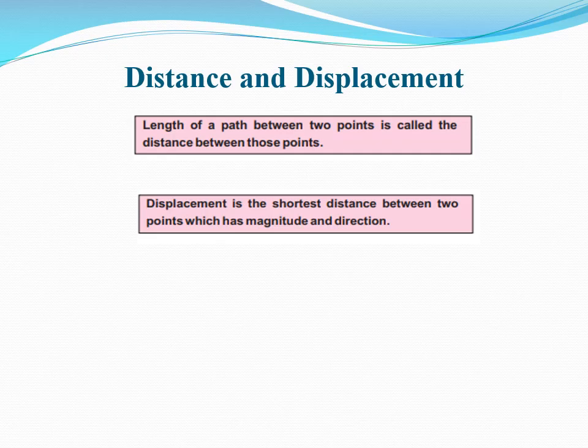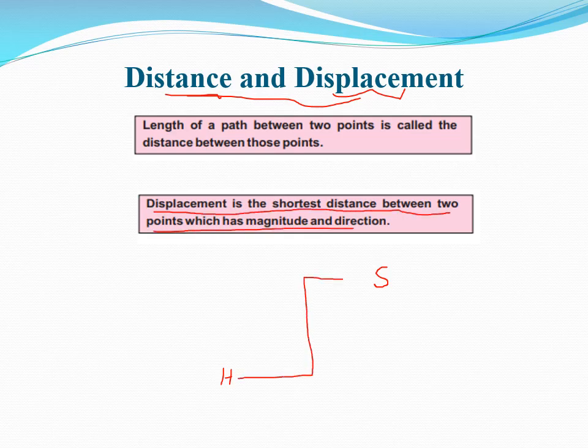Let's talk about a pair of terms that are associated with describing the motion: distance and displacement. What is the definition of distance? The length of the path between 2 points is called the distance between those points. And the definition of displacement is the shortest distance between 2 points, which has magnitude and direction. Dear students, let's understand the concept of distance and displacement by the following example. Suppose there is a road.